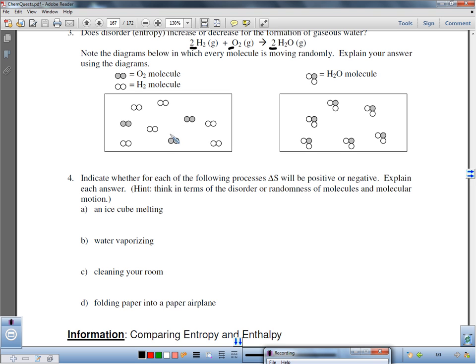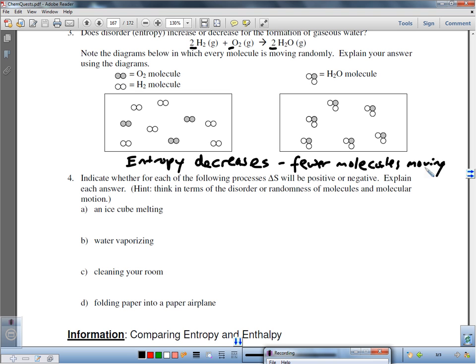We have elements that have joined together in molecules. So our entropy is decreasing. We have fewer moles of gases, and since there are fewer molecules moving randomly. Alright?